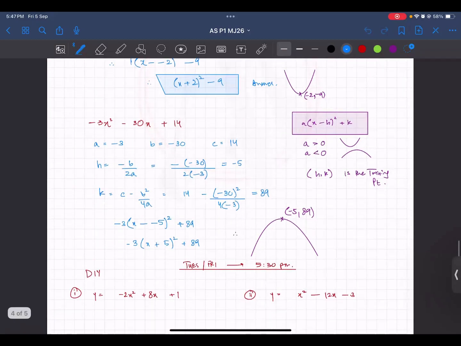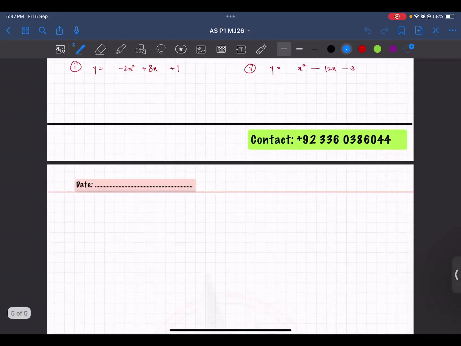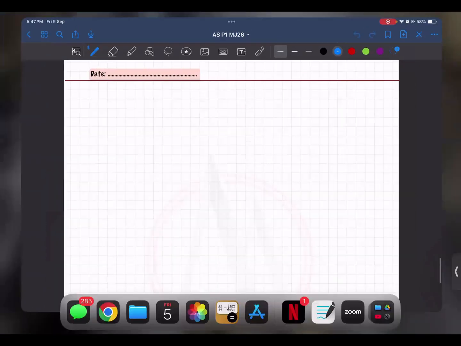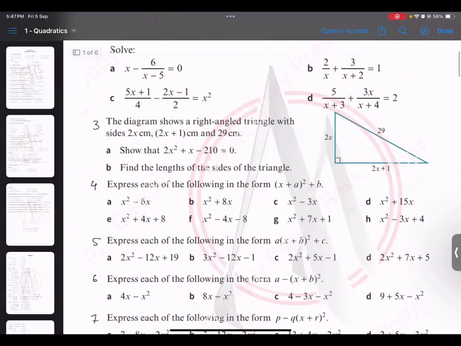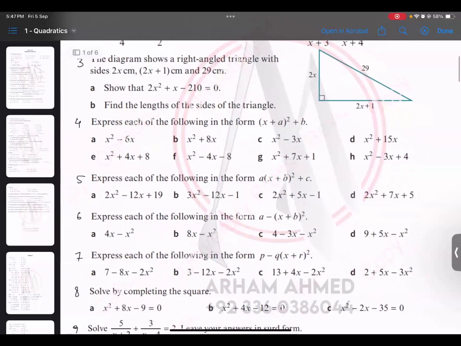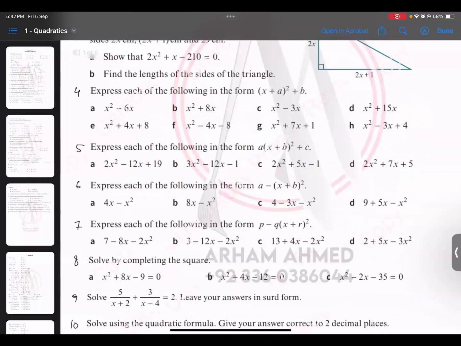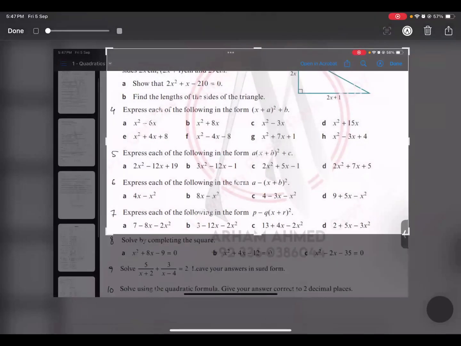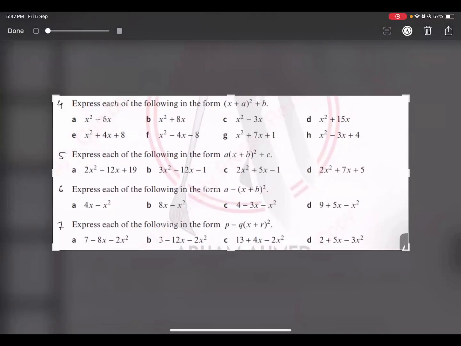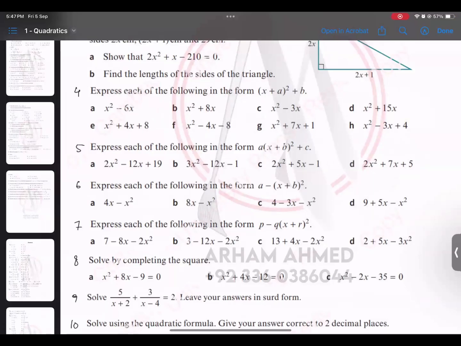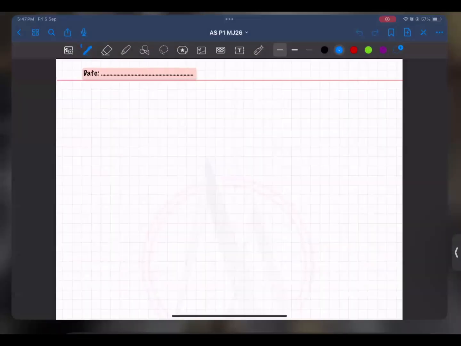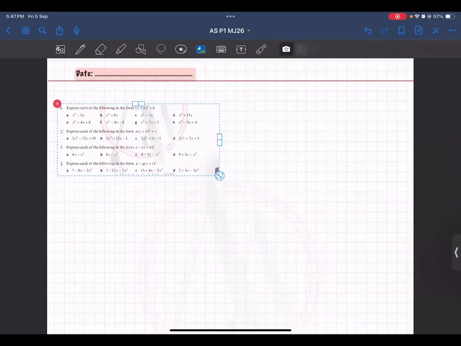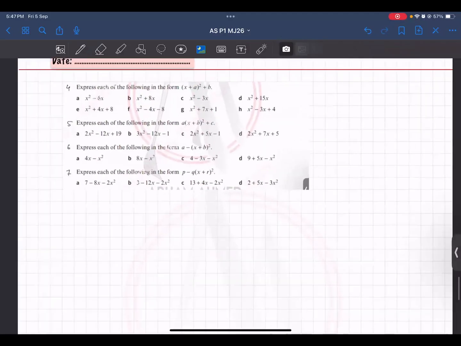Then I give the homework. So I will do 1 or 2 questions of completing the square form, and then we can move on with the next thing. Okay, so these are some questions. We will do one easy and one difficult one. Hopefully you will understand. Mohammad Anawala, if you have any questions, ask, okay?